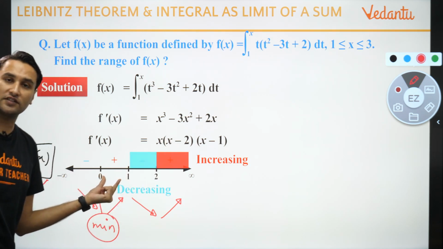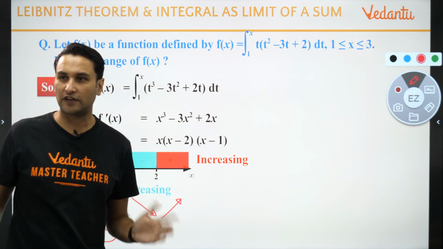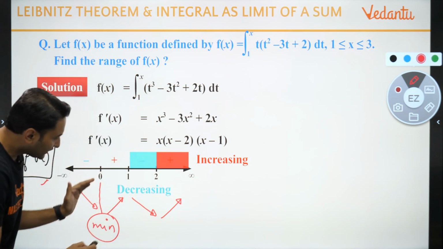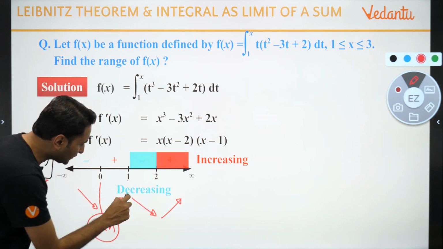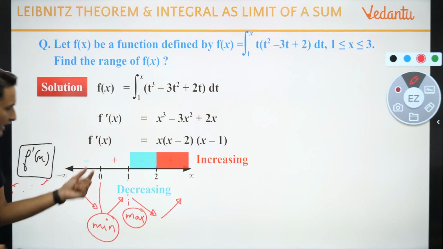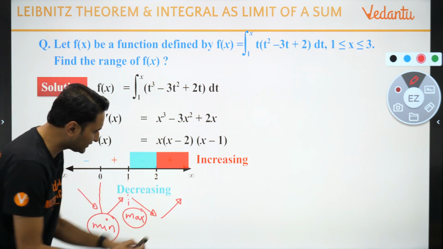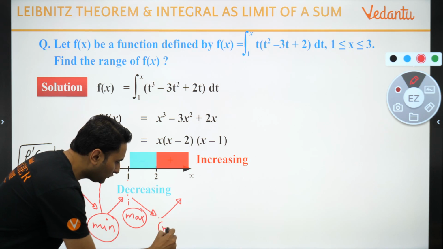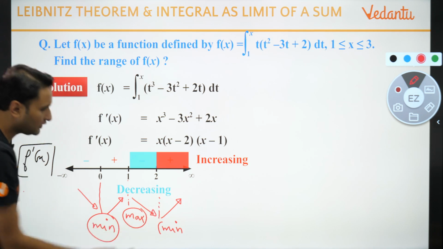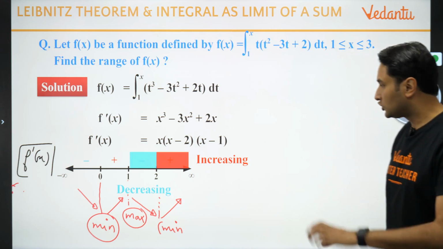Minima, f dash changes sign from negative to positive. Hope you remember from my classes of application of derivative. याद है कि नहीं? Yes or no? Yes. And where the graph goes up and down, तो 1 पे बच्चों क्या हो जाएगा? There is a point of maxima at 1 where the f dash changes sign from plus to minus and 2 पे क्या होगा? Minus to plus. तो यहाँ पे बच्चों क्या हो जाएगा? Again a point of minima. Agree? 2 पे बच्चों क्या हो जाएगा? Minima. याद है? Yes, you remember? Very nice.